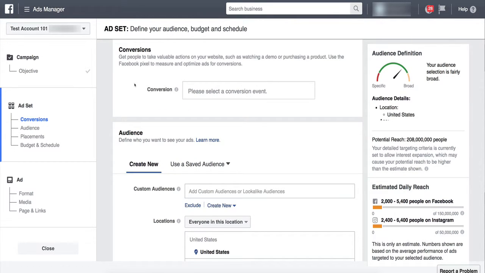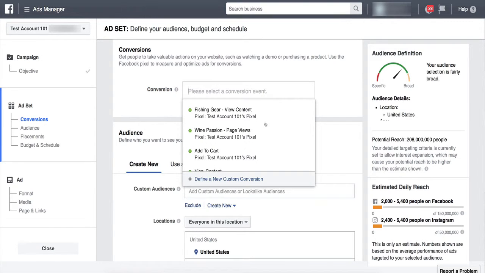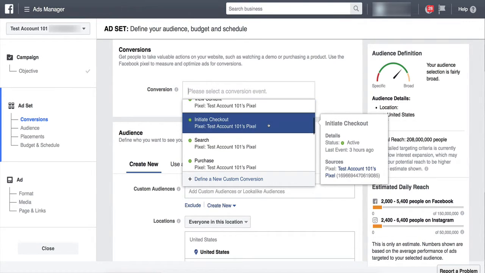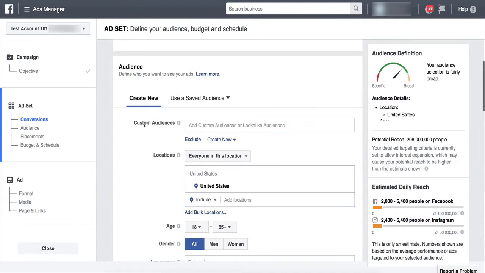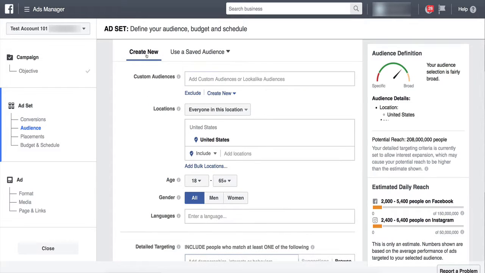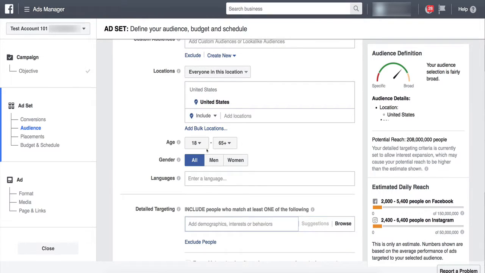Okay, now at this point, you're going to select what your conversion event is. What is a conversion to you? Is it a sale? Is it a click? What is it? So here, what I do is I click, and all of my conversion pixels come up. I usually hit purchase, right? Because we're optimizing for sales. All right, so we've selected our purchase pixel. Now down here, we're going to create our targeting. So if we're starting from scratch with our targeting, we're selling a shirt that has to do with alcohol. Now in different countries, there's different age limits for drinking.